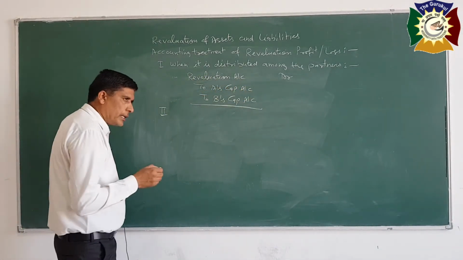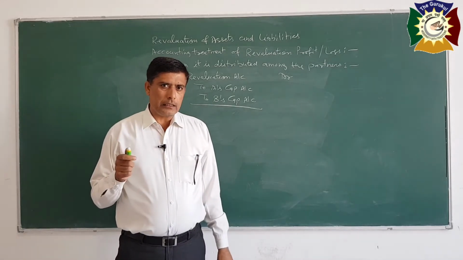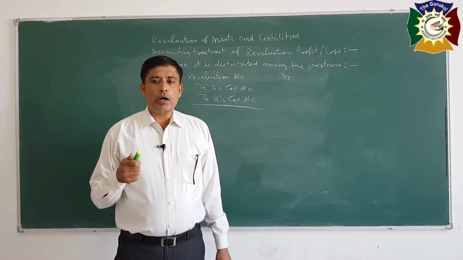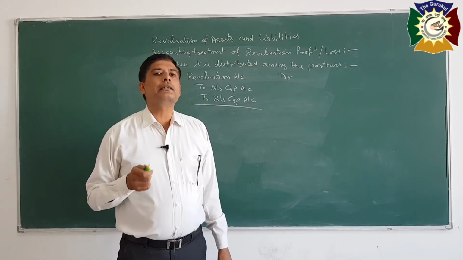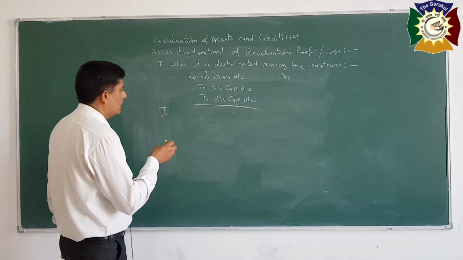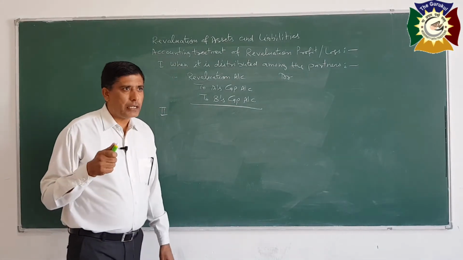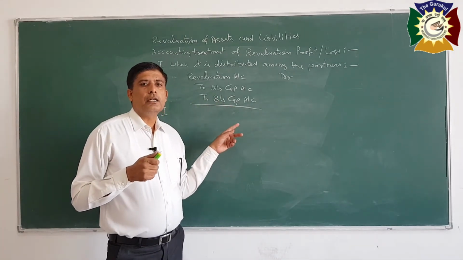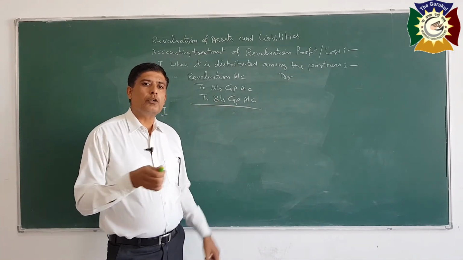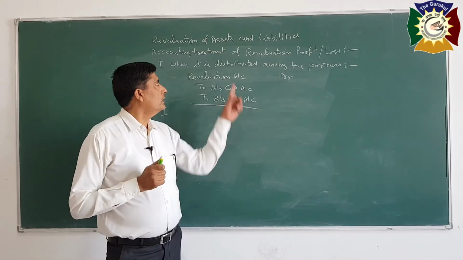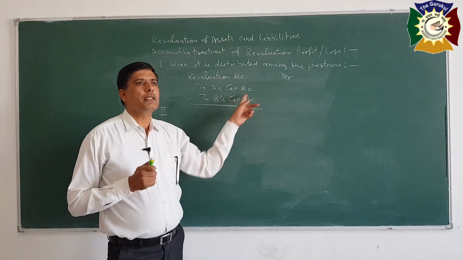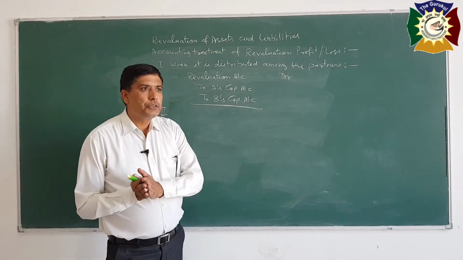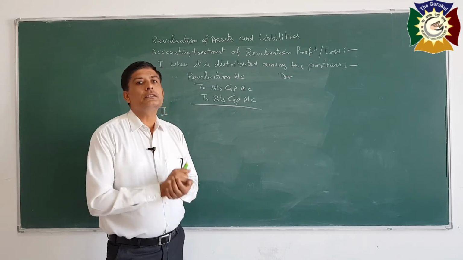Second, sometimes partners decide that instead of distributing this profit among the partners, they want to pass an adjustment entry. And when an adjustment entry is passed, the revised value of assets and liabilities will not be shown in books. In the first case, when it is distributed among the partners, whatever value of assets are changed, that will be recorded in the new balance sheet.